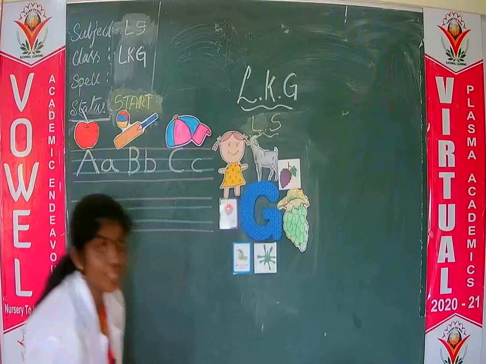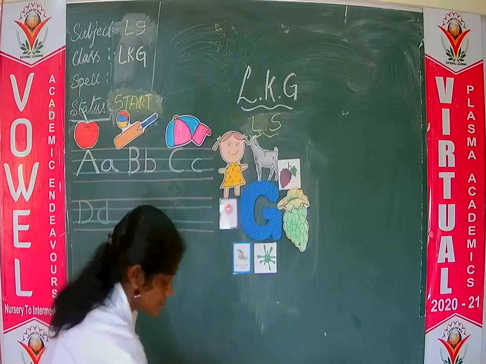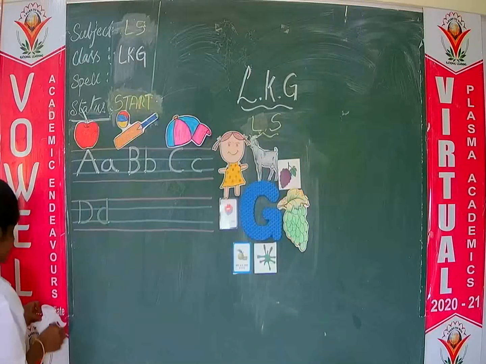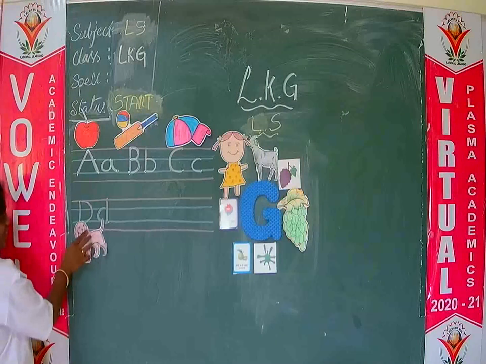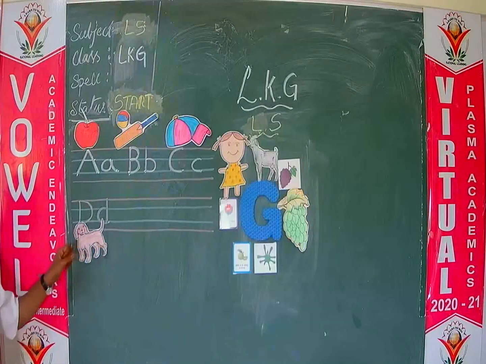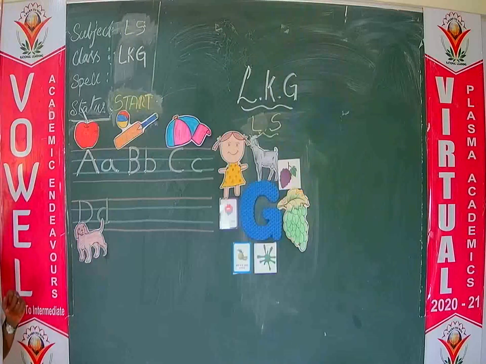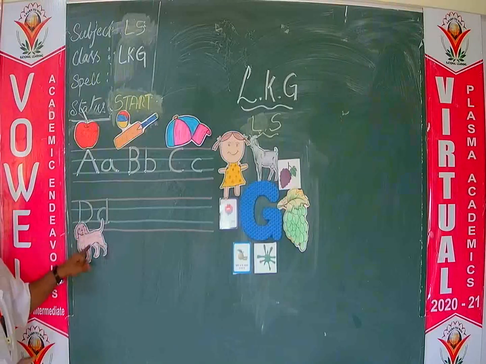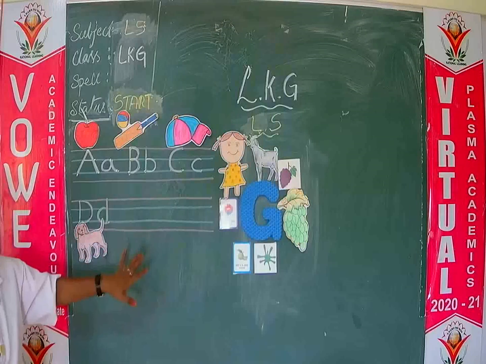Sound of D is D. What is the sound of dog? The sound of a dog is bow, bow, bow. And what is the sound of D? D, D. Dog. And A, B, C, D after which letter?